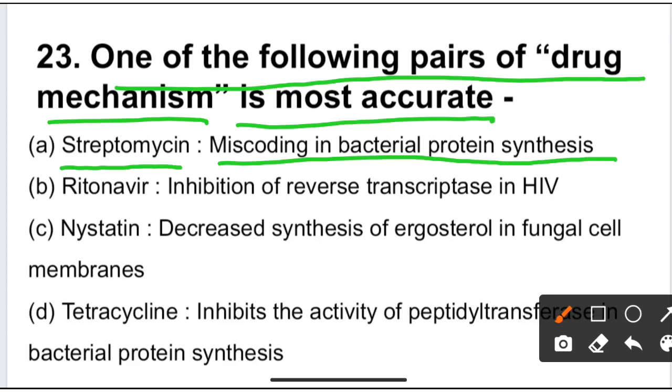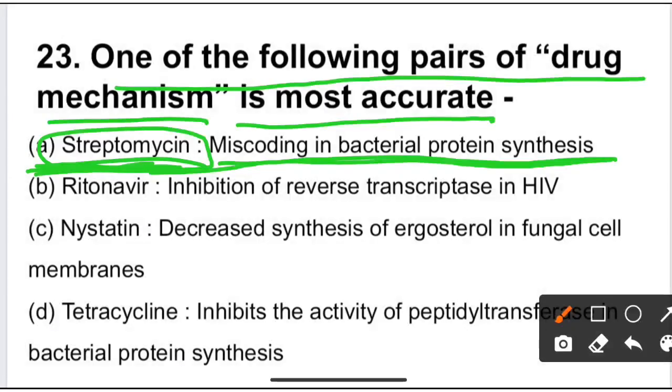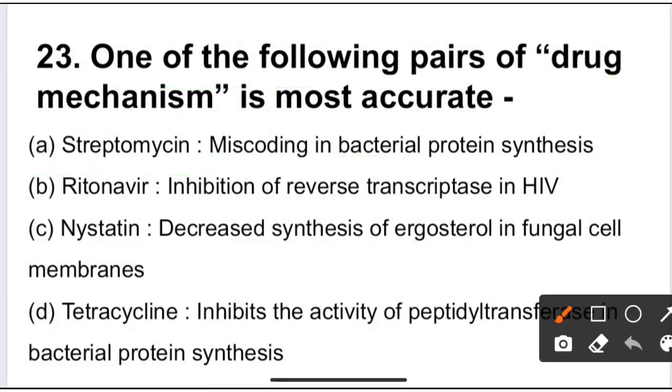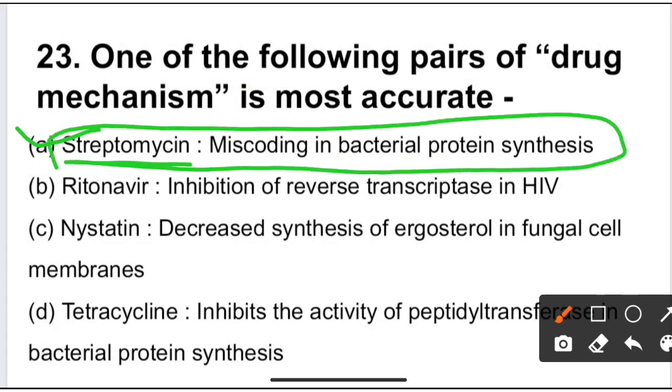We know that streptomycin is an aminoglycoside antibiotic, and it acts by miscoding of bacterial protein synthesis. So the correct answer is option A. This mechanism of action and drug are correctly matched, so option A is the correct answer.